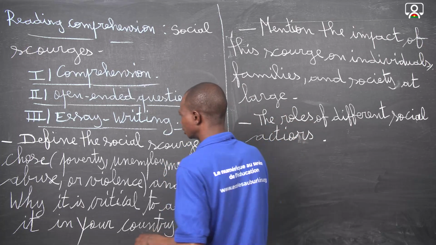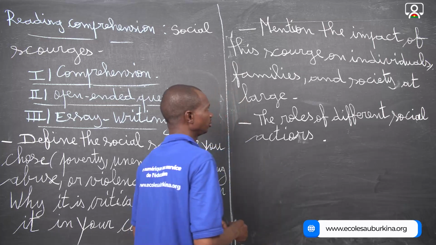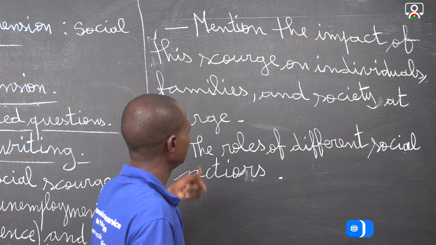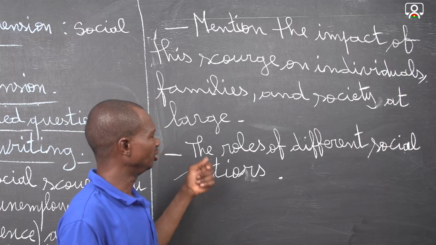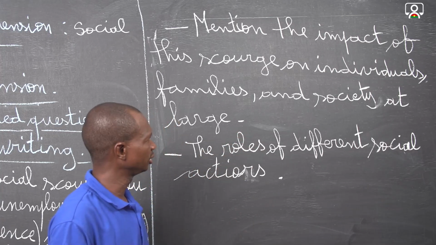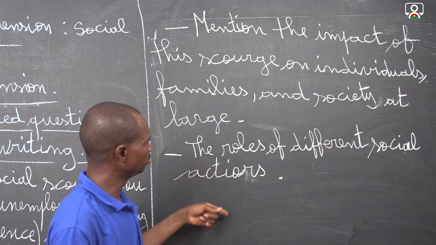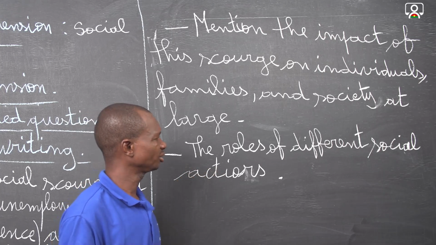Okay, this is just an example, and you have to mention the impact of this cause on the individual. What is, for example, the impact of poverty on the individual? If a country is poor, it impacts negatively on the individual. Hence the suffering of these people, and it can develop banditry and violence also, because they don't have food to eat.